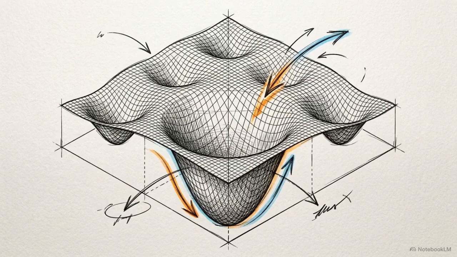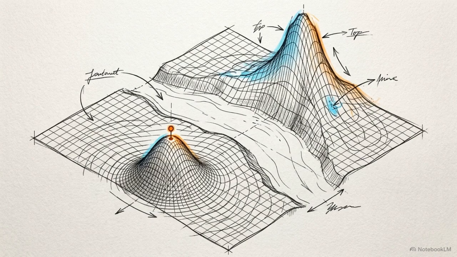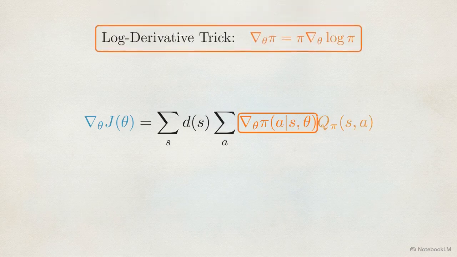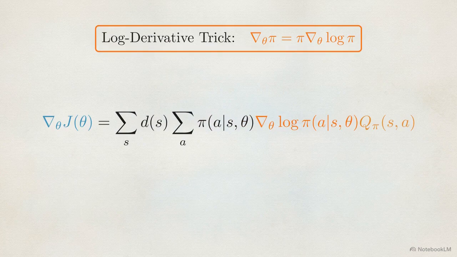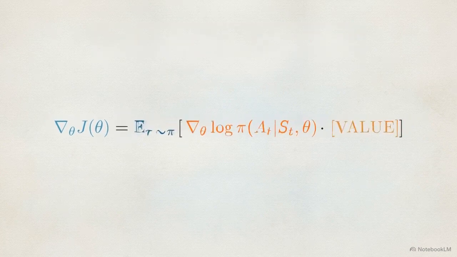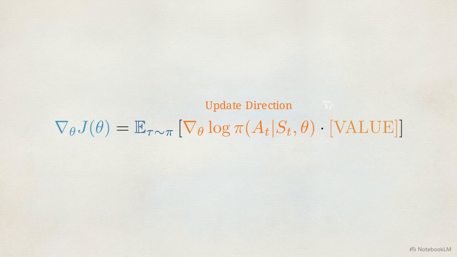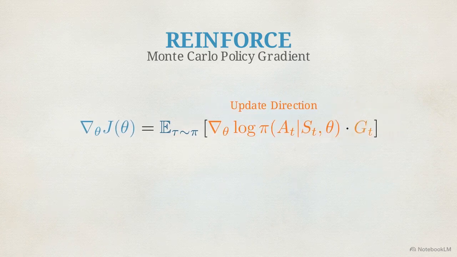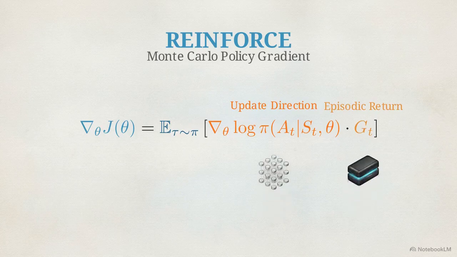Because it relies on direct gradient ascent, the system is highly exposed to non-convex optimization problems. If it climbs a small local hill, it can get permanently trapped in a local optimum instead of finding the global maximum. To execute this, we use the policy gradient theorem, which relies on a mathematical identity called the log derivative trick. It allows us to calculate the gradient of our performance objective without knowing the environment's underlying dynamics, by rewriting it as an expectation of the policy's log probability multiplied by a value metric. The Monte Carlo policy gradient algorithm, known as REINFORCE, plugs in the fully sampled episodic return, GT, as that value multiplier.